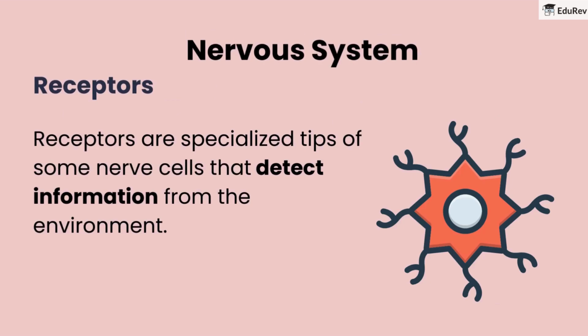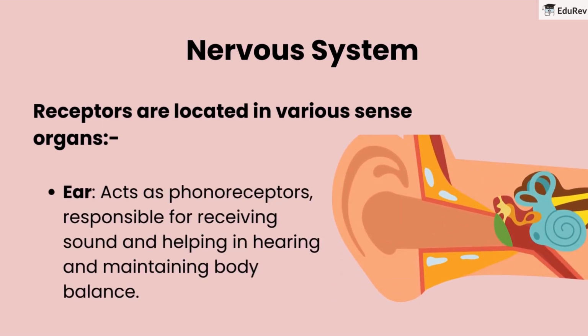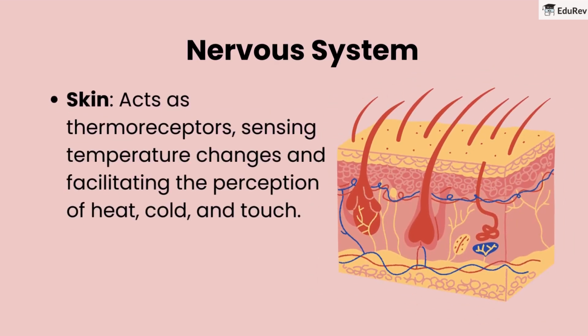Receptors. Receptors are specialized tips of some nerve cells that detect information from the environment. Receptors are located in various sense organs. Ear acts as phonoreceptor, responsible for receiving sound and helping in hearing and maintaining body balance. Eyes act as photoreceptors, receiving light and facilitating vision. Skin acts as thermoreceptors, sensing temperature changes and facilitating the perception of heat, cold, and touch.